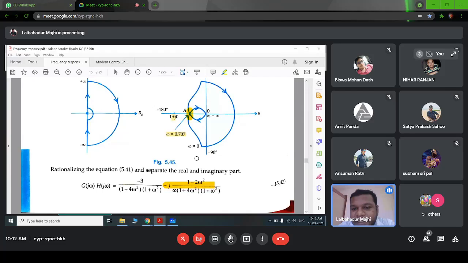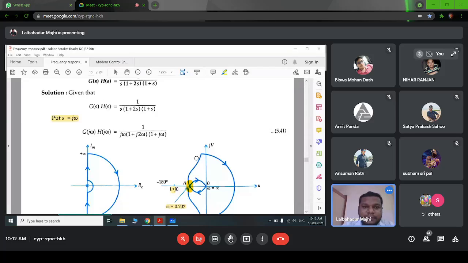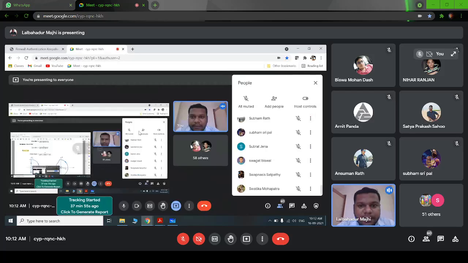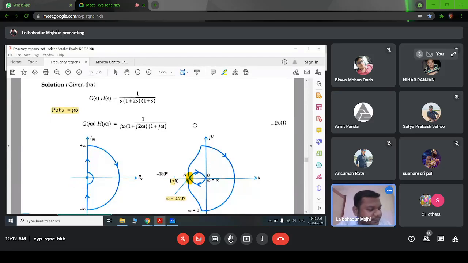So the closed loop system will be stable or unstable? Stable, sure. Why? Because our RHP open loop zeros are zero, and the open loop system is stable already, right?